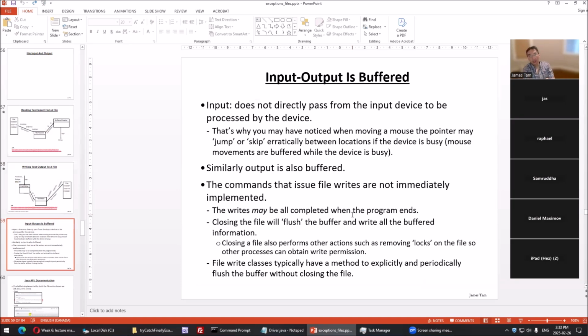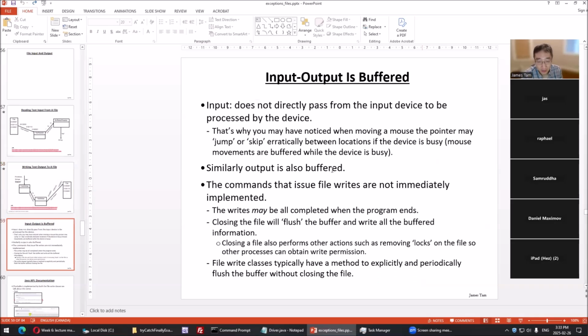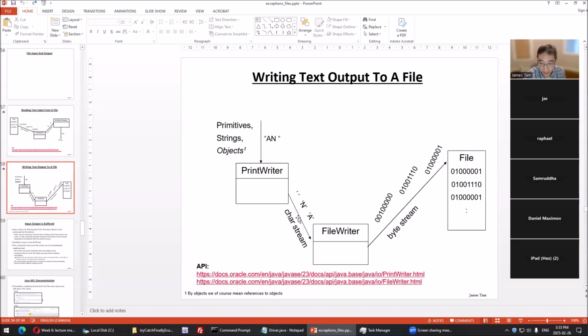Theoretically, if we don't do anything else, when the program ends, it actually takes what's in the buffer and writes it to file. In practice, unless you tell it to in some form, it never does. You could get empty files. Maybe if you write a lot, it'll write some of it, but in practice, I've never had it written. So what you have to do is clear out that buffer. That's called flushing. In fact, that's the method name, that's the actual term. If you close the file properly with a close method, then it takes what's in the buffer and flushes it, or writes it here. And it does other things.